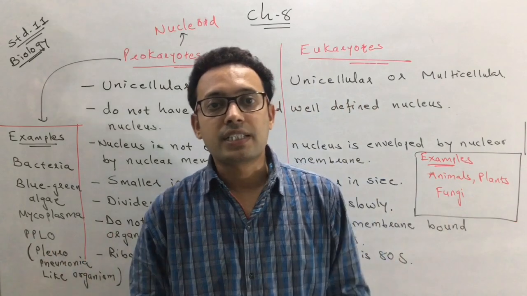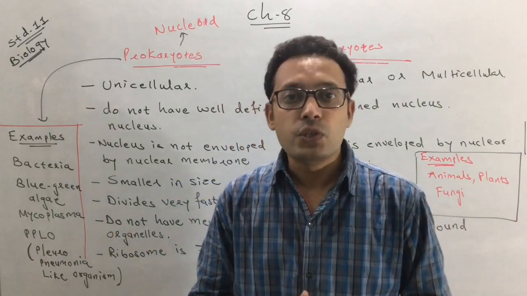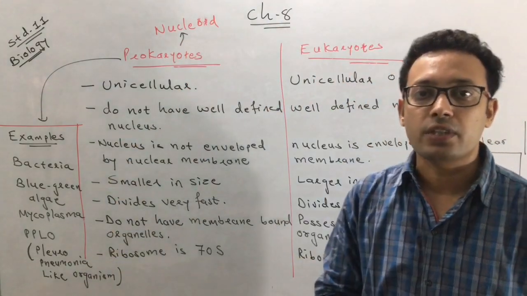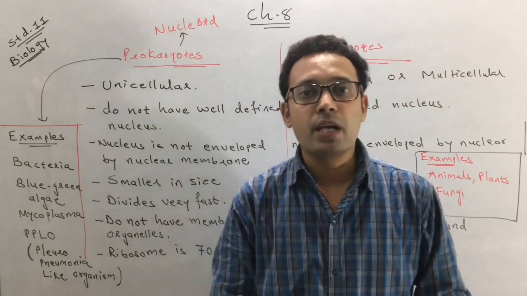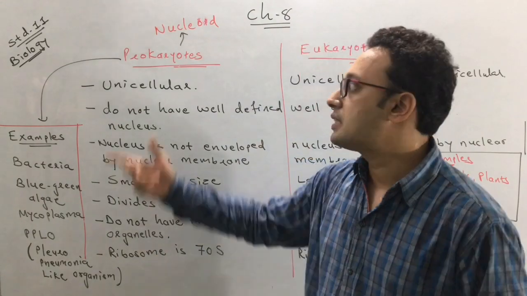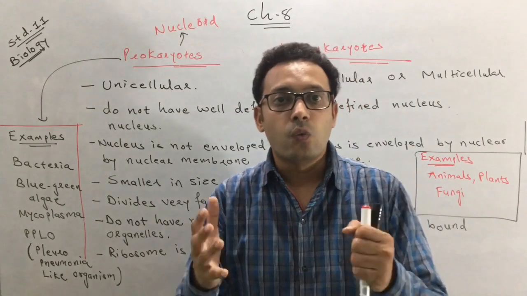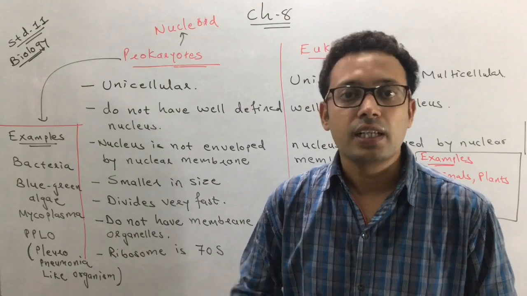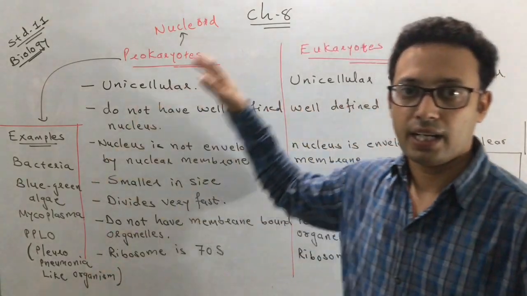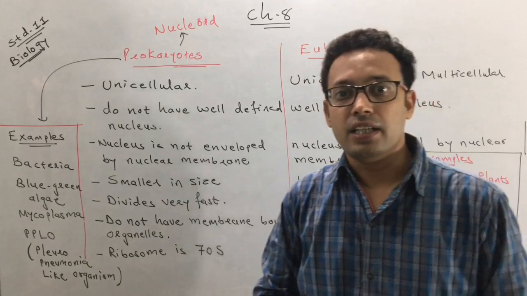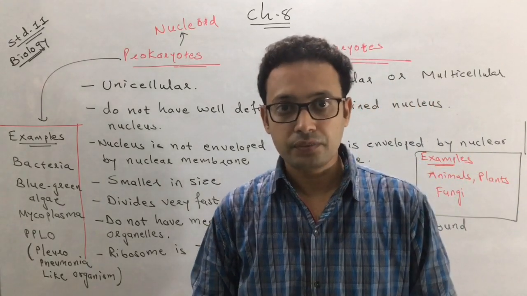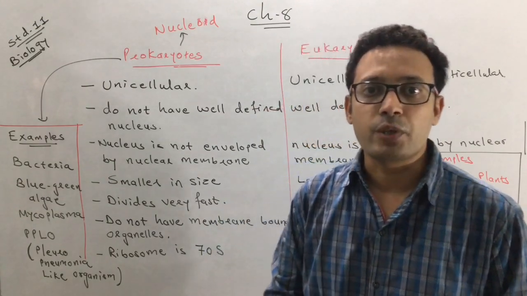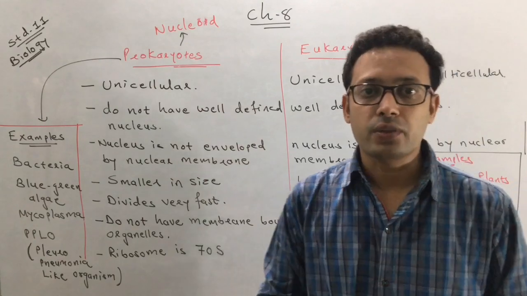So here is the difference between the prokaryotic and eukaryotic cell. We have to learn both cells, and we will learn them one by one. In the next session, we will start with the prokaryotic cell and the structural components you can find in it, and then we will discuss the structural components of the eukaryotic cell. Students, today you have to clearly understand the difference between prokaryotic and eukaryotic cells.